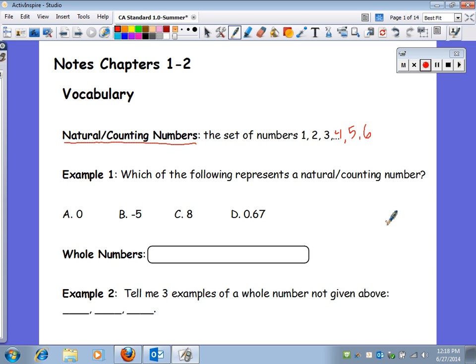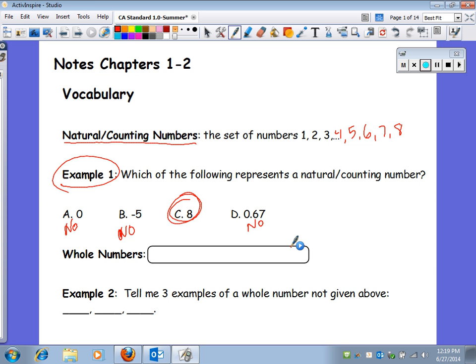So if I gave you example 1 here, which of the following represents a natural or a counting number? Is 0 one of the ones that is listed here? That would be a big fat no. Not that one. What about -5? Well, -5 does not start with 1 and go up. -5 is below 1, so that's also a no. 8: 1, 2, 3, 4, 5, 6, 7, 8 would be one of my groups there. That's going to be my answer. 0.67 is not a natural number or a counting number, definitely.